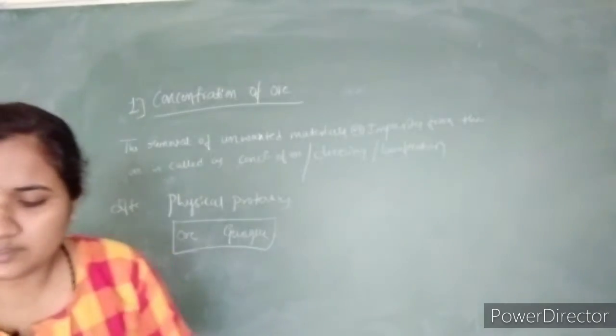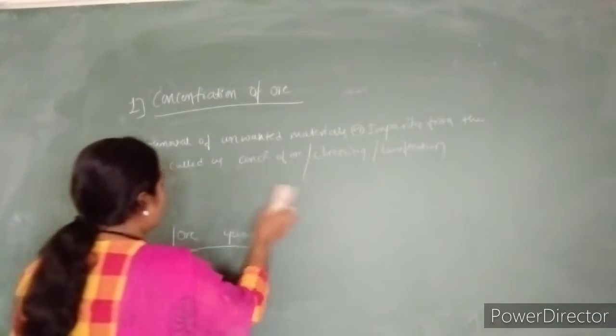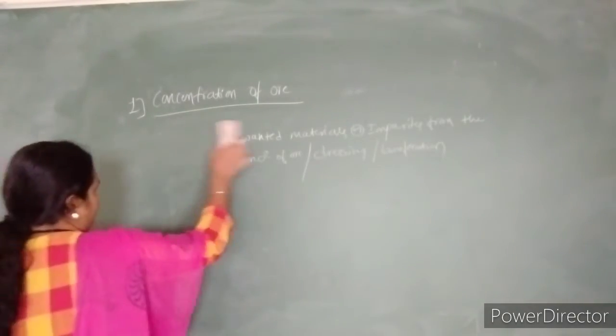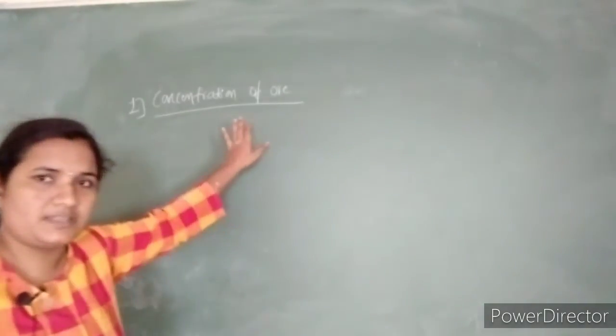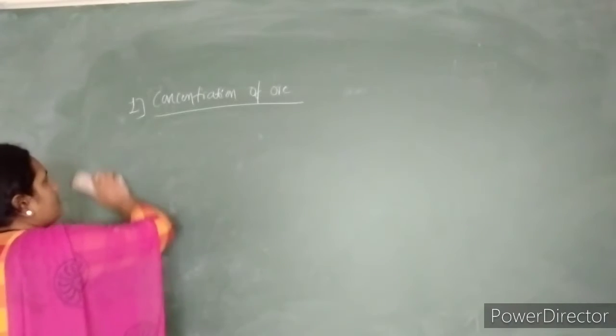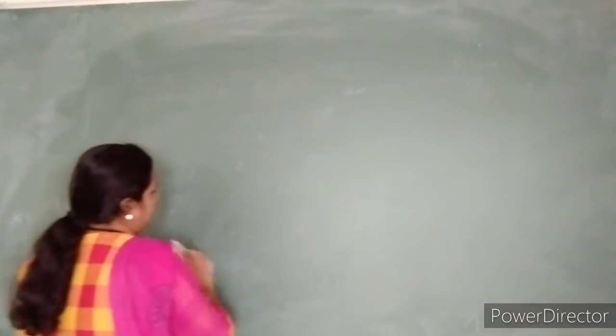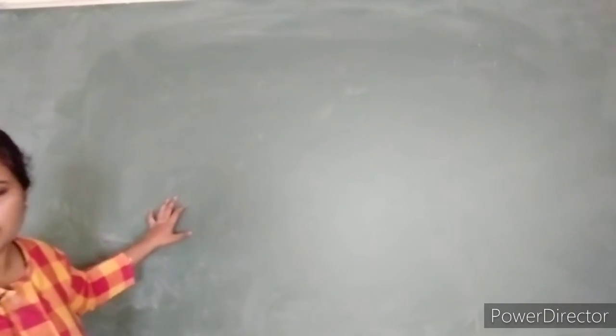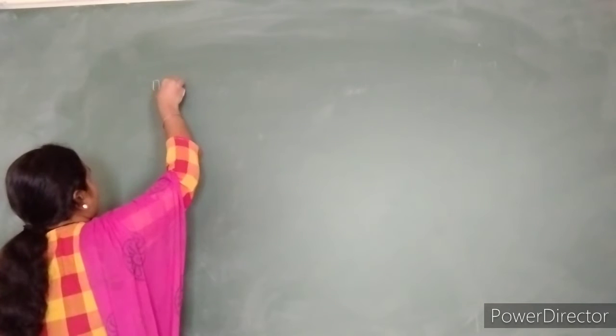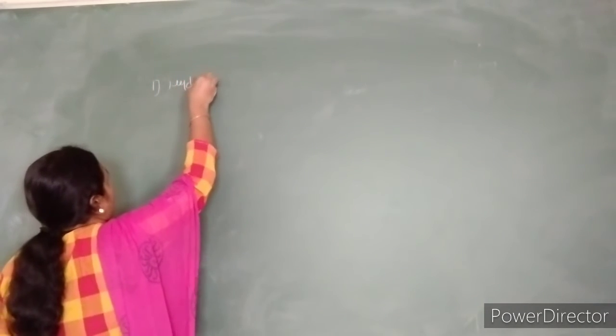So the first one is hydraulic washing. All these four types come under the concentration of ore, meaning we do these processes for the elimination or removal of gangue material.